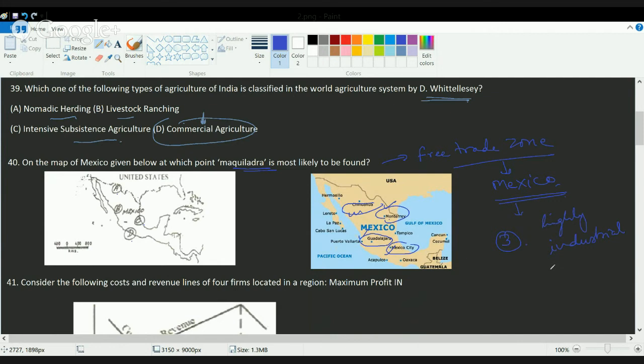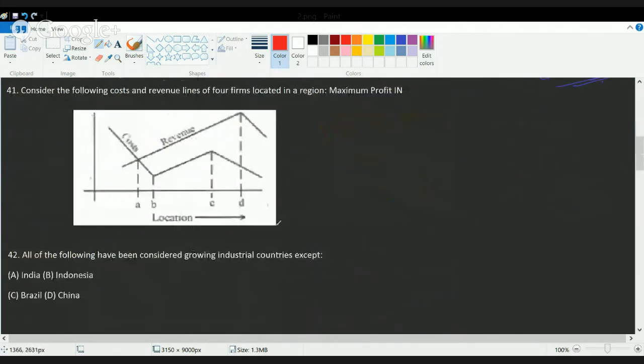So high industrial and urban concentration in these areas has restricted the establishment of Maquiladoras in these regions. The correct answer would be anything that is besides this. The only choice here is A, which lies outside the things that have been marked on the map. You have Monterrey, Guadalajara, and Mexico City. Besides these, any location would be a perfect location for Maquiladora. So that was the correct answer.